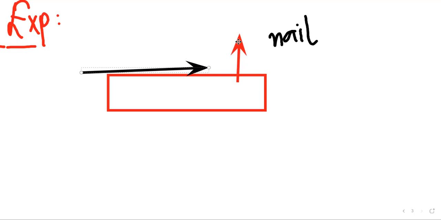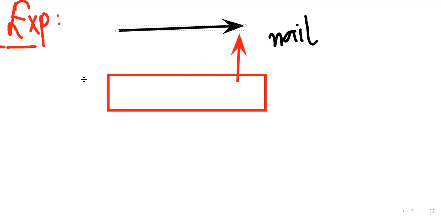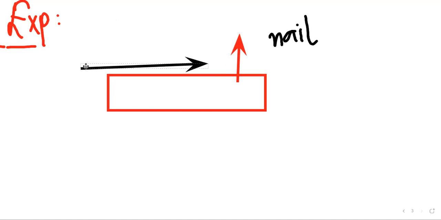So now the first stage is, in order to put this nail into this wooden piece, you will strike the hammer on this nail continuously. You need to hammer it like this. So suppose initially the hammer is at this position.